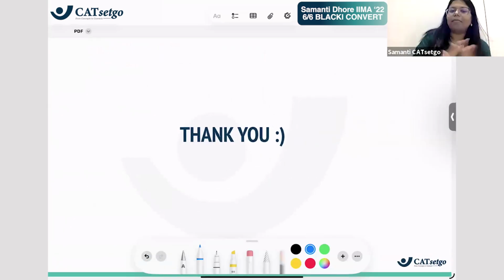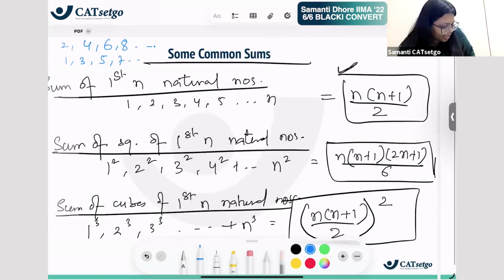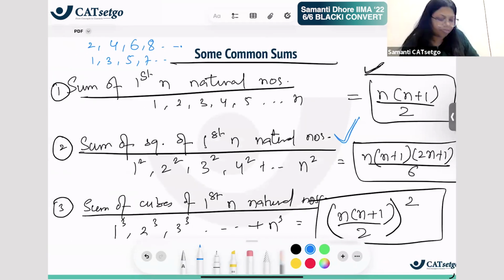Okay, so this is all about the basics of progressions. I hope you understood it. One question that I've given you as homework is 1 square minus 2 square plus 3 square minus 4 square. उसमें ये फॉर्मूला हैंडी आता है क्या देखना. It's a homework given to you, so do solve it, right? And practice PTs, the practice tests on these, and we will again solve many more questions regarding this chapter in our practice class.